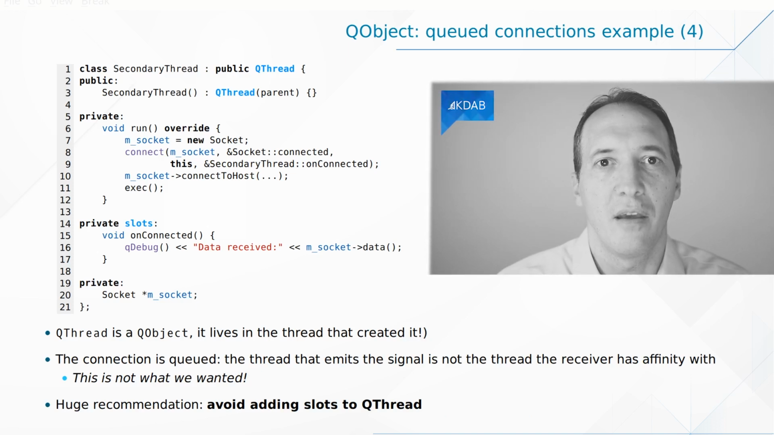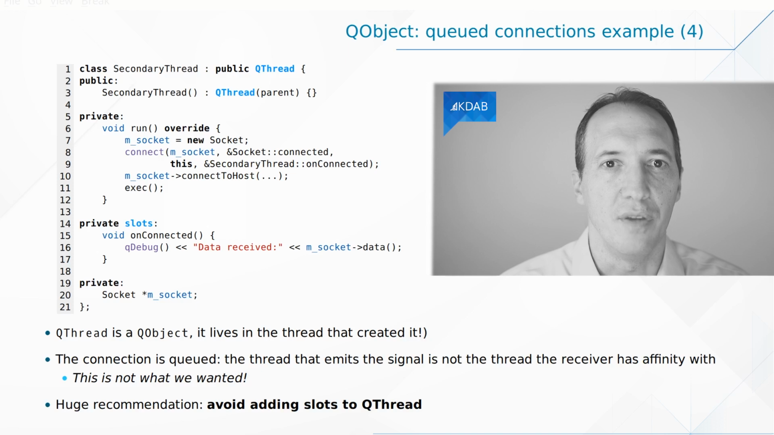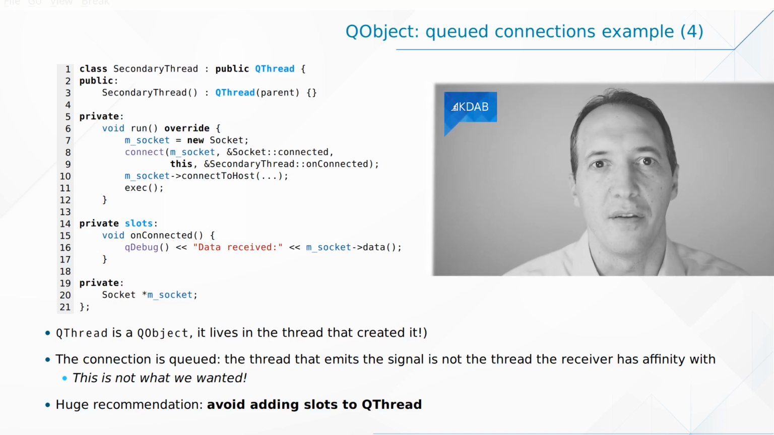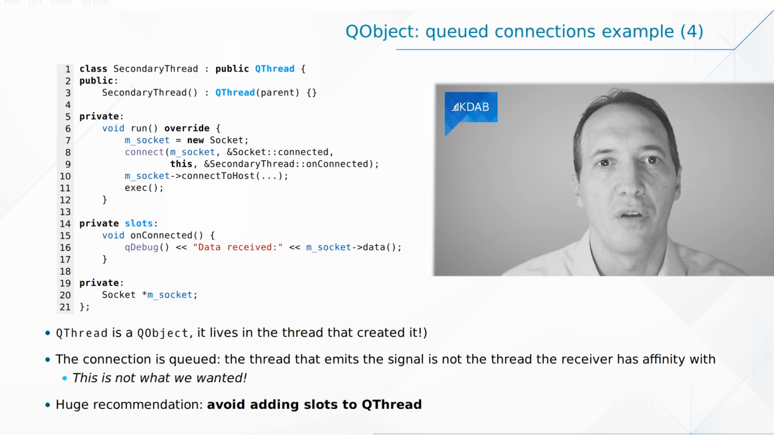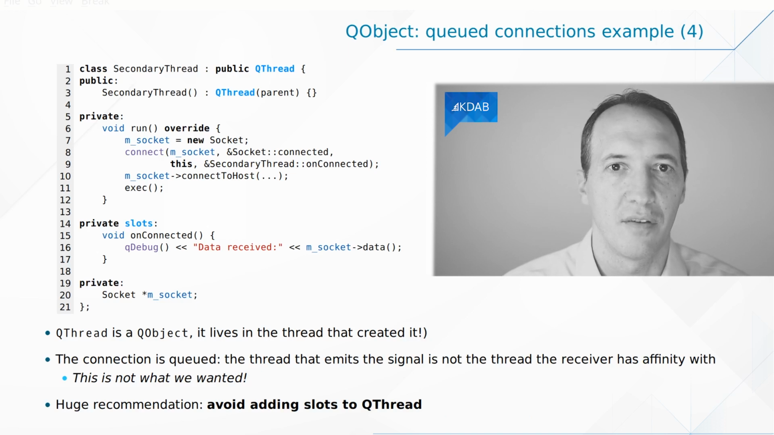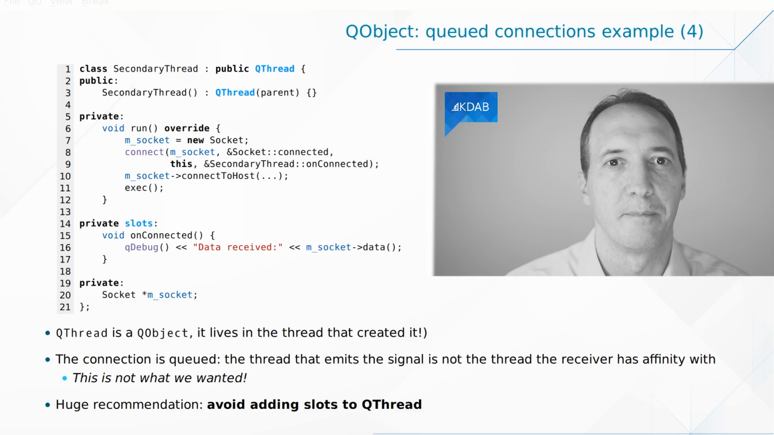So what you can take away as a big rule out of this is to never define slots in a QThread subclass. If you need slots, you would define them in a separate object, maybe a worker object, for instance, and then you can move that worker object to the secondary thread or simply create it in the secondary thread so that they are associated, but never ever put slots in a QThread subclass.